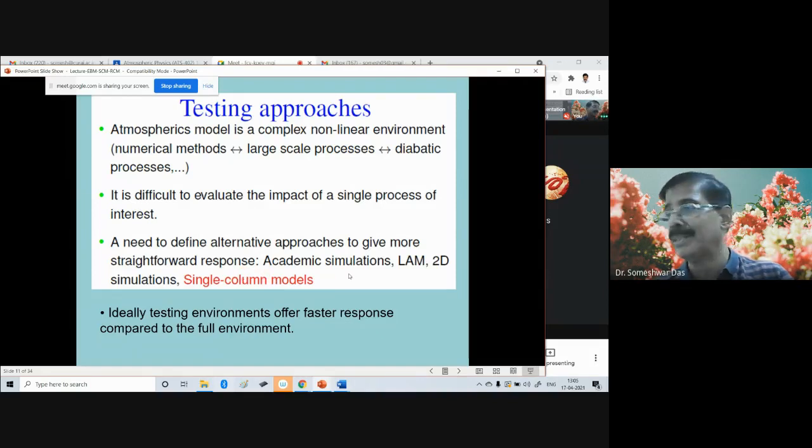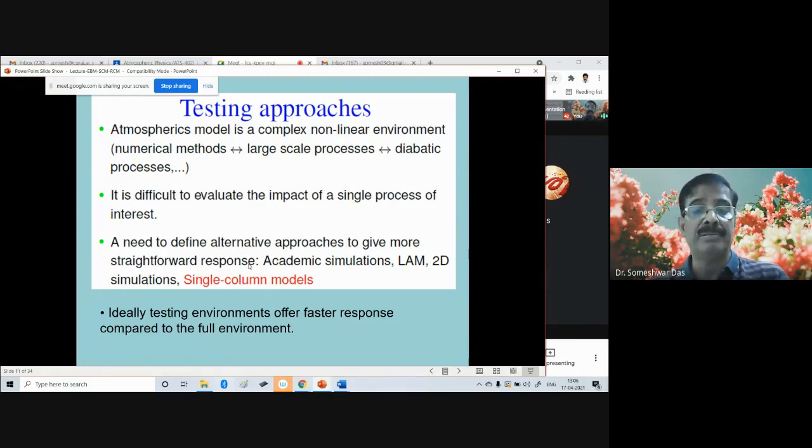Academic simulations mean idealized simulations, not realistic but idealized, just for academic purposes, academic understanding. Okay, and you've got the LAM, the so-called limited area model, and the 2D simulations, the two-dimensional simulations. Sometimes we try to simplify the Earth's atmosphere in a two-dimensional way. So 2D simulations or single column model, a 1D simulation. Single column model is basically a one-dimensional simulation.